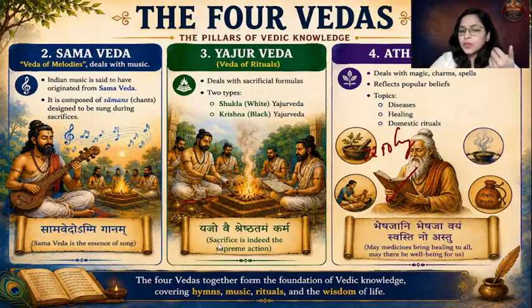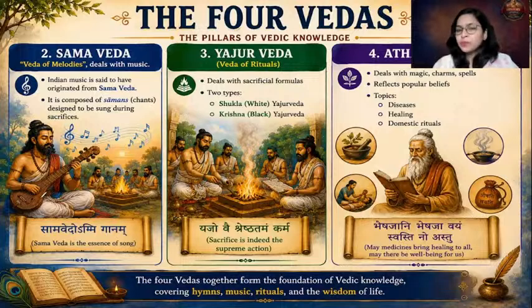The next is Atharva Ved. What is Atharva Ved? Atharva Ved is the Veda which deals with different topics. Most importantly, it's a Veda which talks about magic, charms, spells to ward off evil spirits. And by the way, this was a PYQ. The question was: which of the following Vedas deals with magic, charms, and spells? So the answer is Atharva Veda.